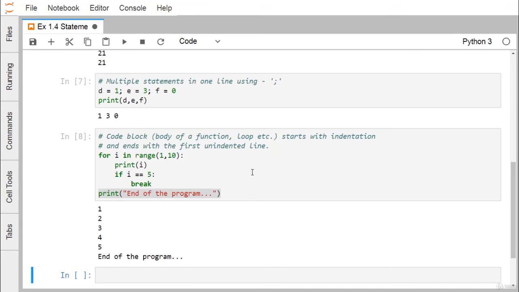You can see this line, print end of the program, is outside of the for block. So that's why it has got printed once only. That indicates which line is under which block or which line is outside of which block. That will be decided only by the indentation. There are no curly braces, there is no begin and end to denote the block begin and block end markers.